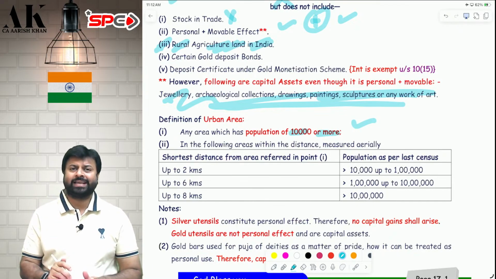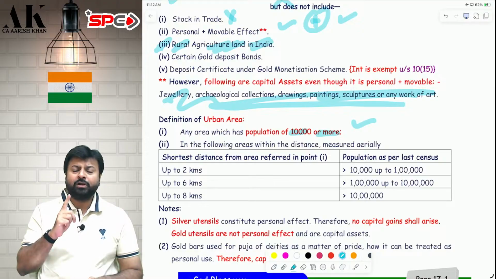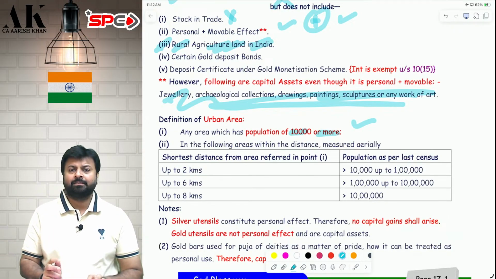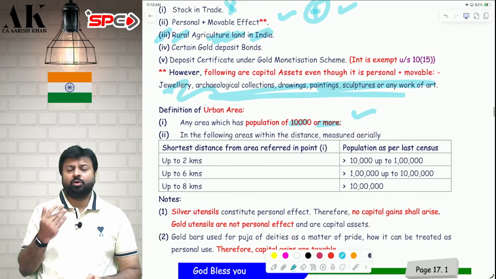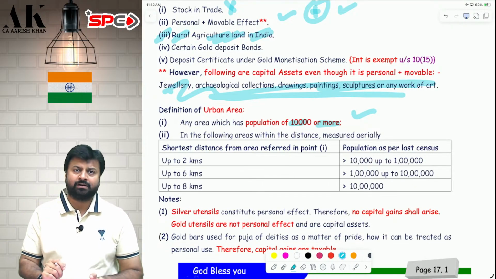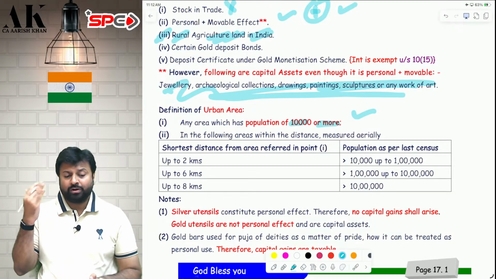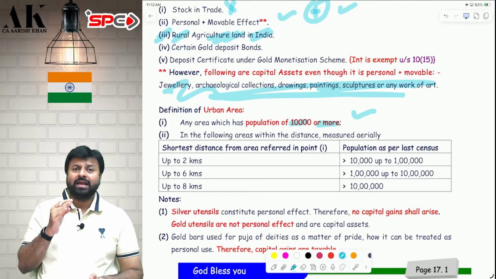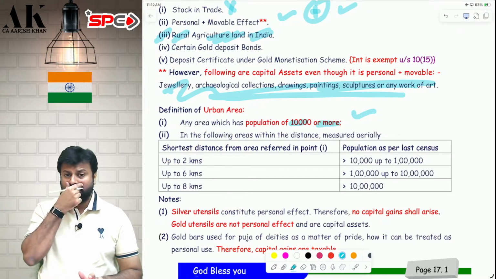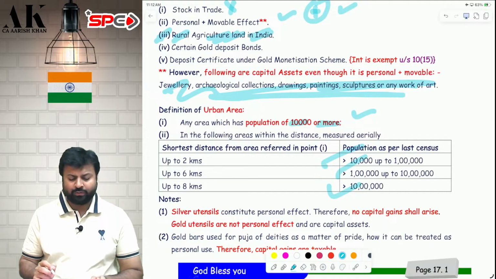Now, in this also there is a catch. If the population is 10,000 or more, but up to 1 lakh, then that area will be urban, plus 2 kilometer land adjacent to that area will also be called as urban. Second, if the population is more than 1 lakh but up to 10 lakh, then that area will be called as urban, and 6 kilometer land adjacent to that area will also be called as urban. And if the population is more than 10 lakh, then that area will be called as urban, and the 8 kilometer land up to that area will also be called as urban. This is what it is given over here.